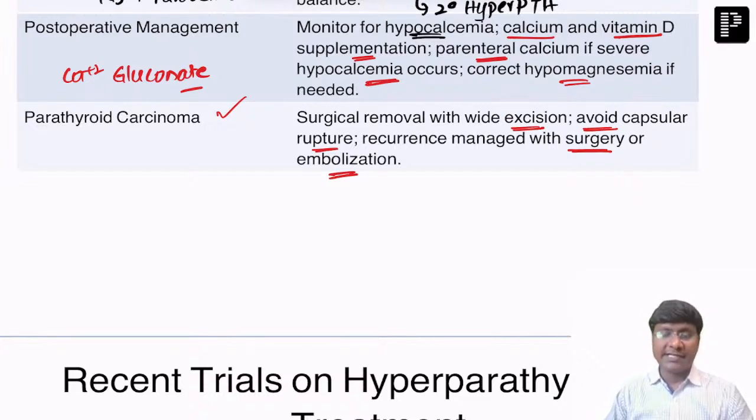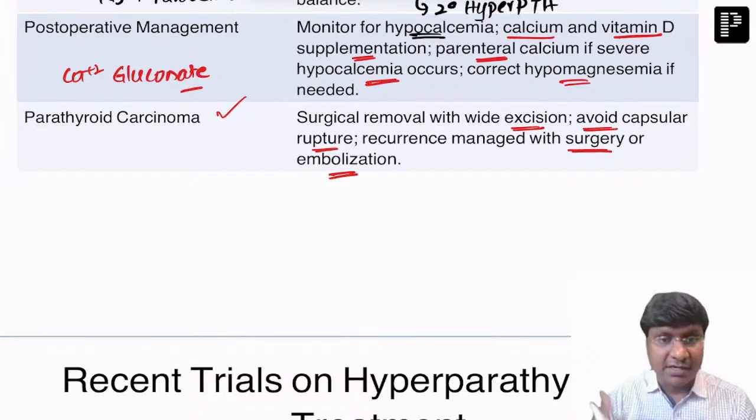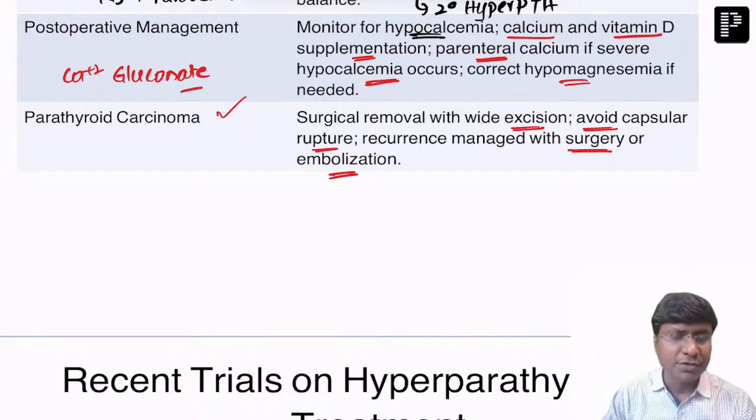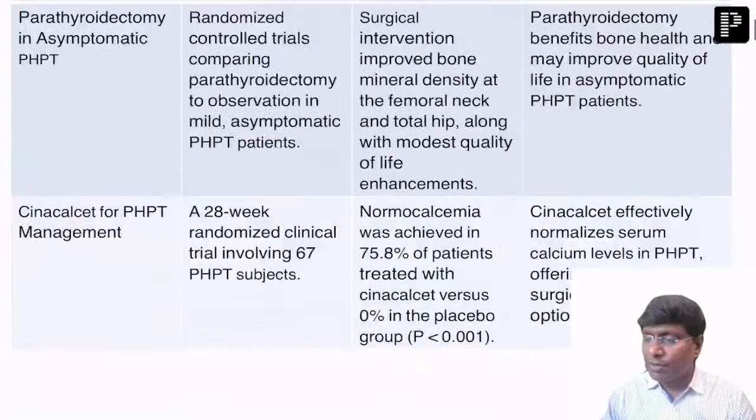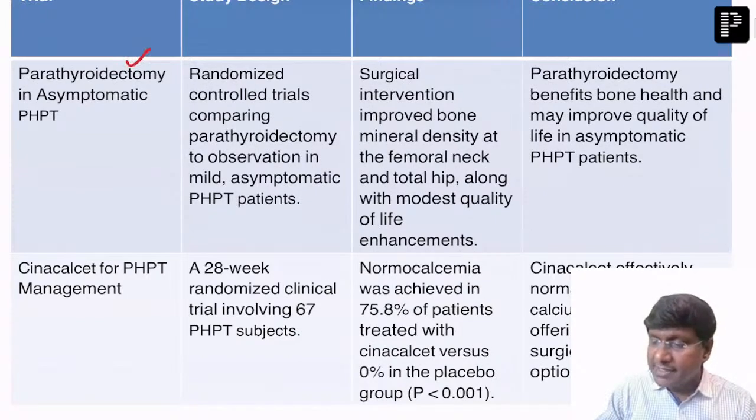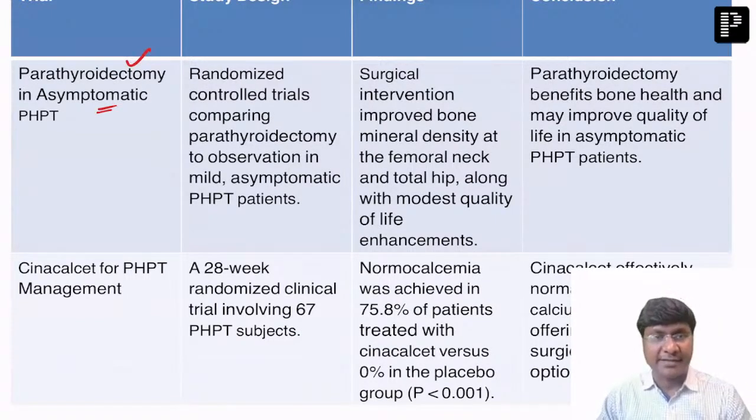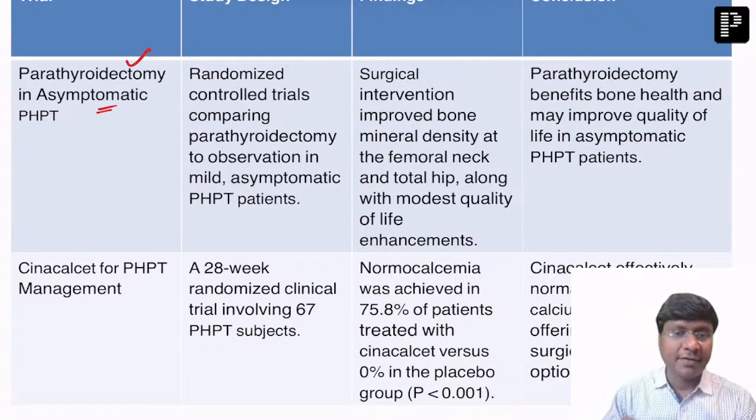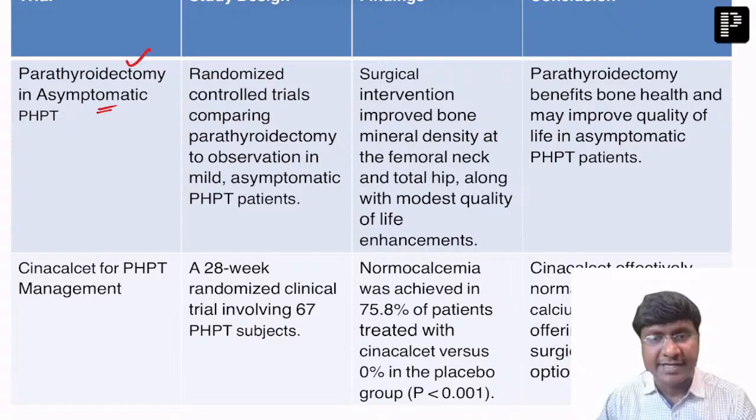Okay, so we are done with hyperparathyroidism, but let me tell you about the recent trials. There are some new molecules and new treatment options as well. So what about doing parathyroid adenectomy in asymptomatic primary hyperparathyroidism? There was a trial done, an RCT, randomized control trial, where they compared parathyroid adenectomy to observation in asymptomatic patients. One group observation, one group parathyroid adenectomy.